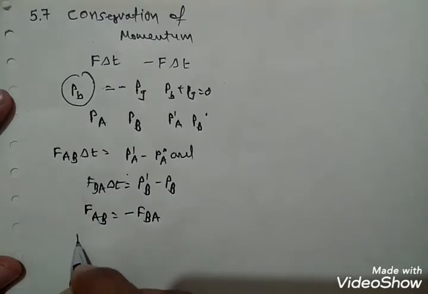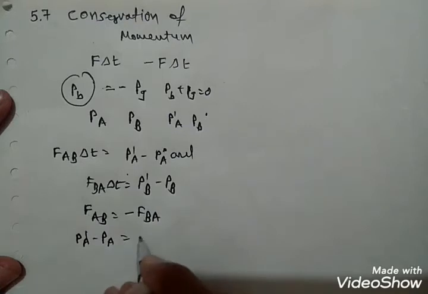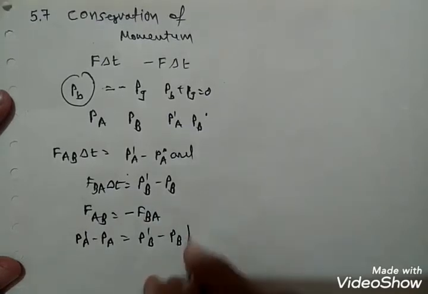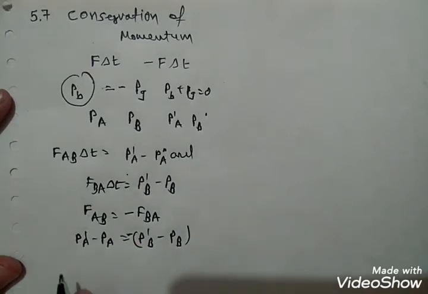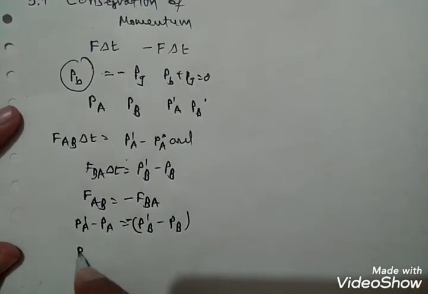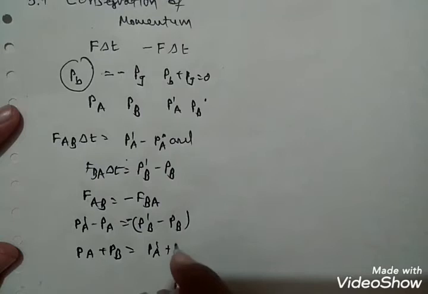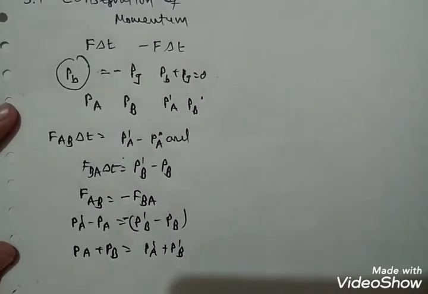So P dash A minus PA is equal to minus of P dash B minus PB. So PA plus PB is equal to P dash A plus P dash B. This shows that the total final momentum of the isolated system equals its initial momentum.